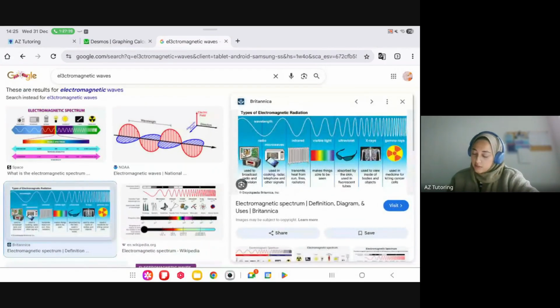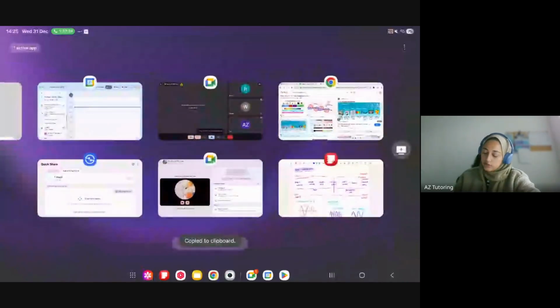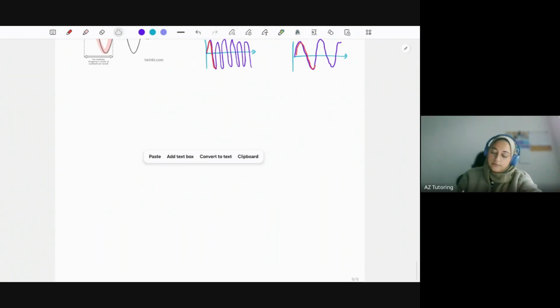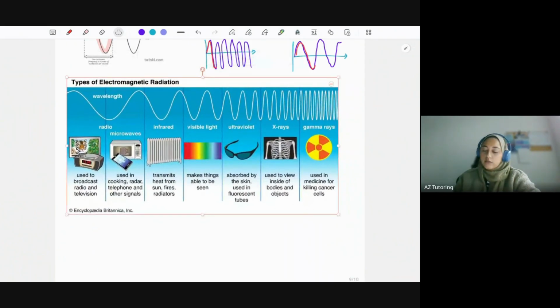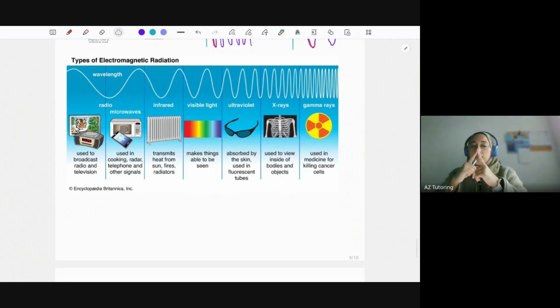Yep, so as you can see here, this is pretty good because it also tells you some uses as well. Looking at this, you can see the gamma rays, the waves are a lot closer together. So it's exhibiting that high frequency behavior as well as short wavelength. Remember, wavelength is one complete wave. It's a lot shorter compared to something up here, a lot longer. And you can see some uses of it.